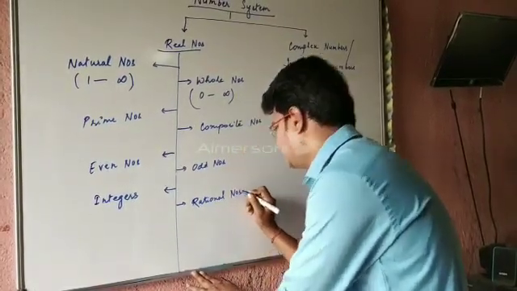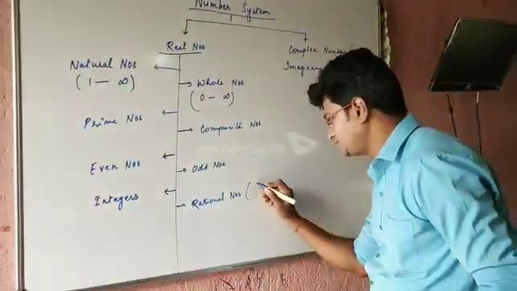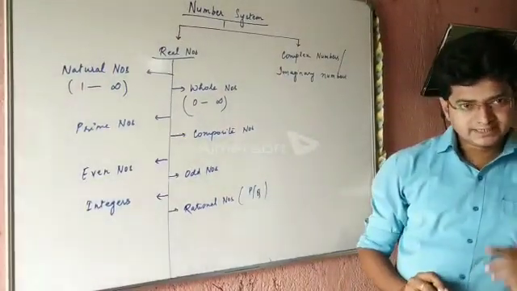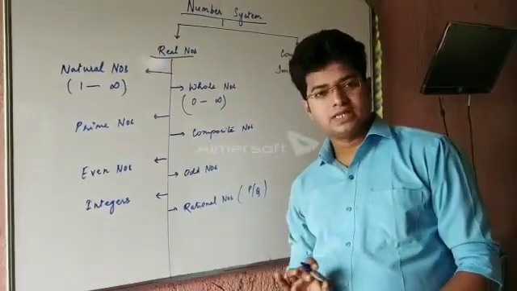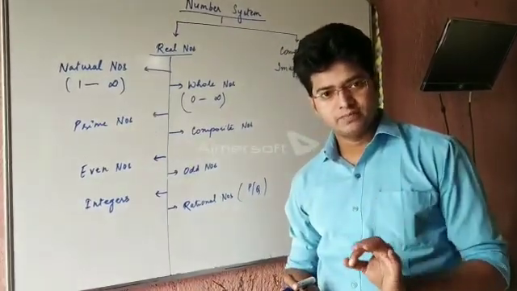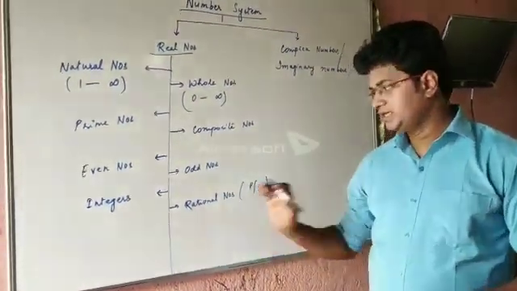Rational numbers. Rational numbers are the numbers which can be expressed in terms of p by q, and both p and q are integers and q is not equals to 0. You should remember this word, that q is not equals to 0. That means denominator should never be 0. If the denominator is non-zero number, it is said to be rational number.